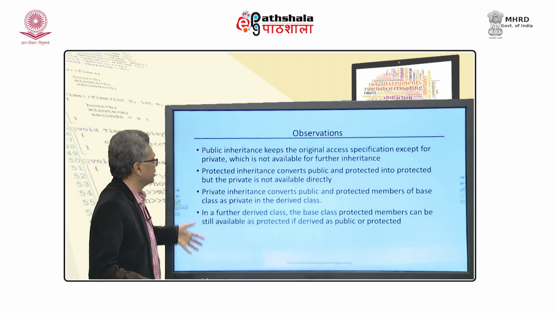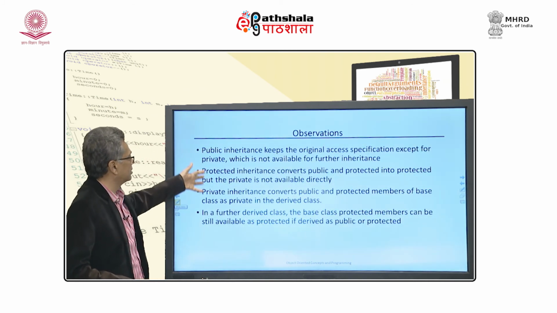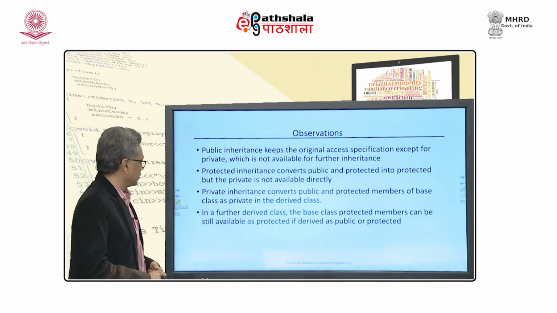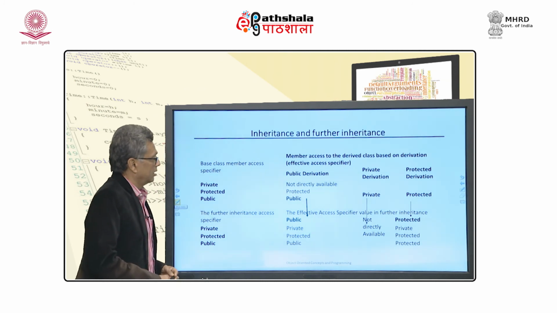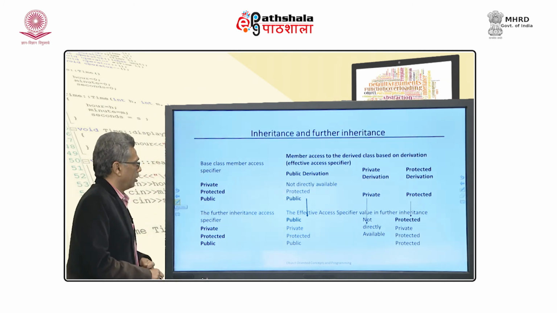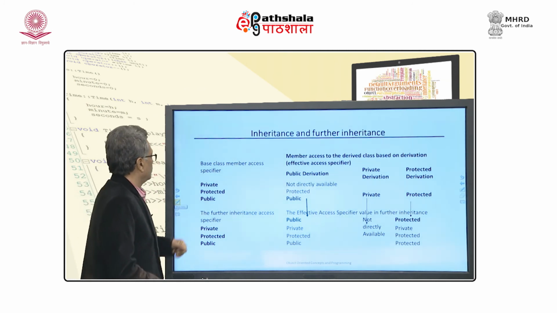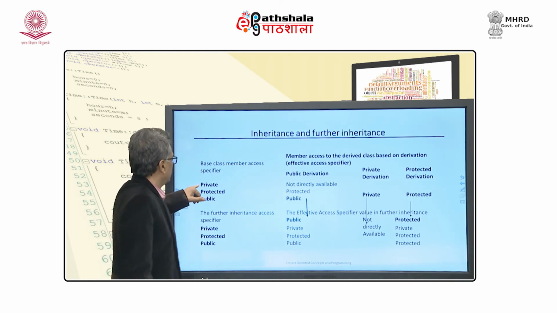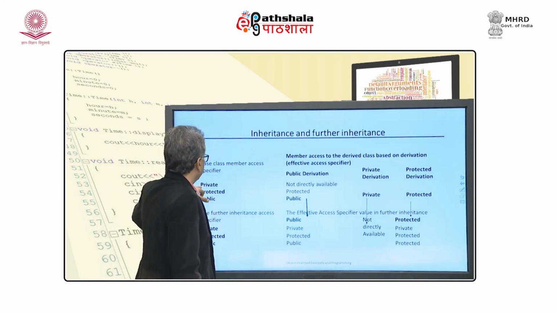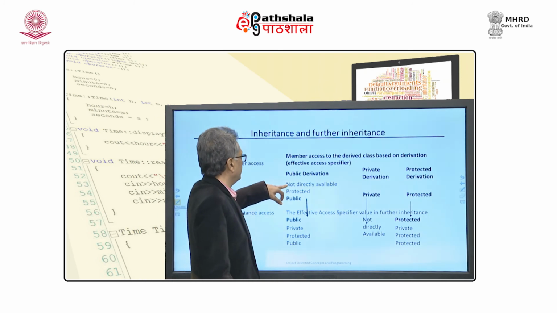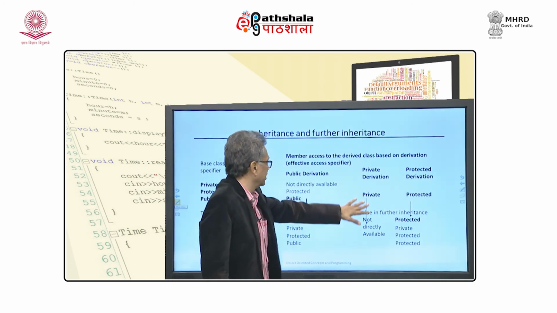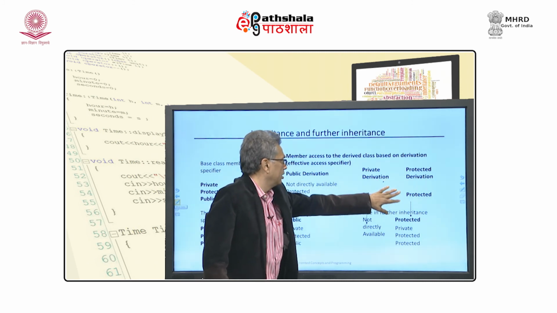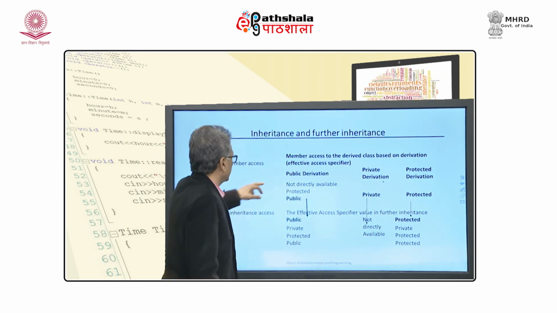The observations which I talked about are listed: public inheritance, protected and private inheritance. In a further derived class, the difference is a little more obvious. Just take an example. I have a private member, and with public derivation it is not directly available. In private derivation, nothing is available. In protected derivation, this is also not directly available.